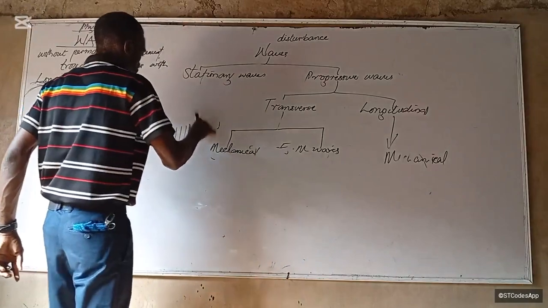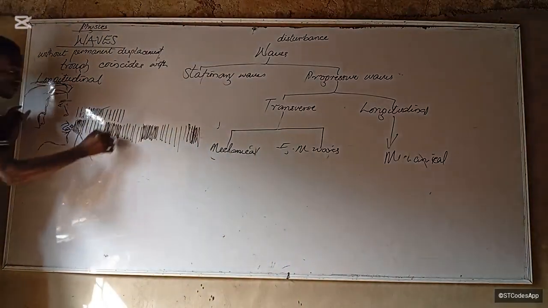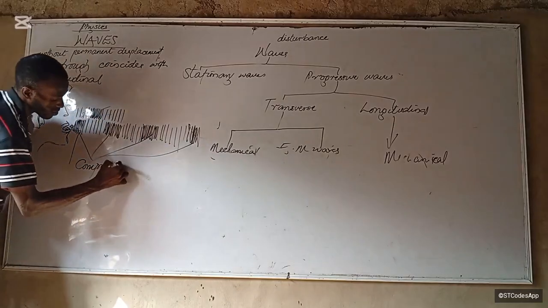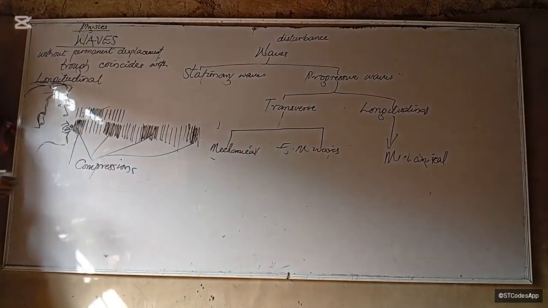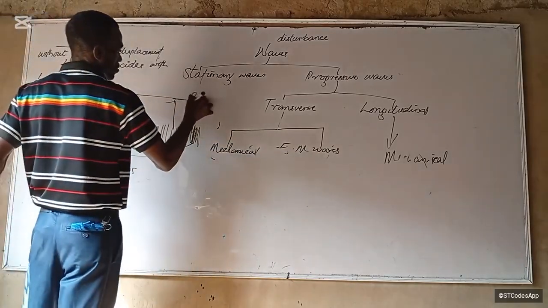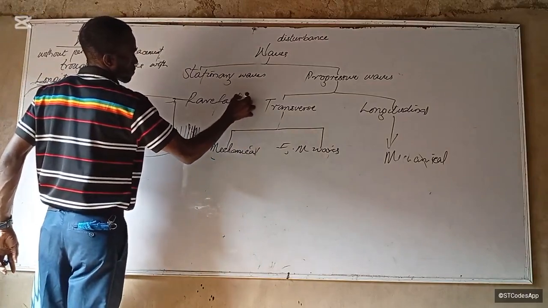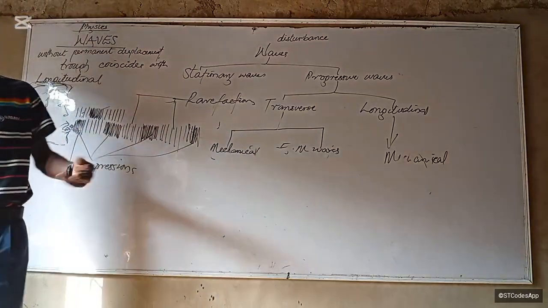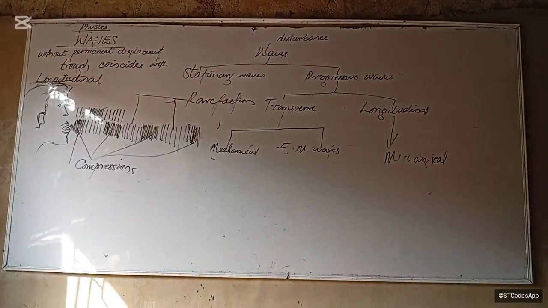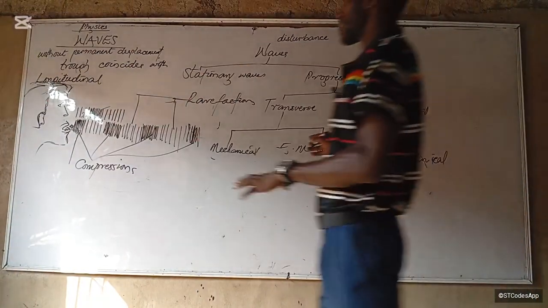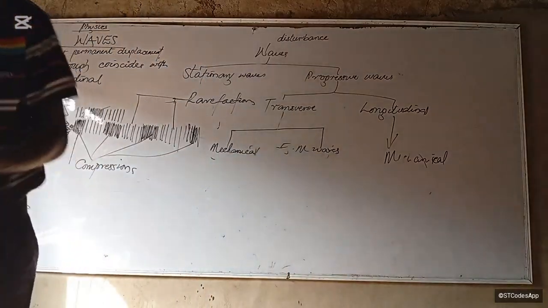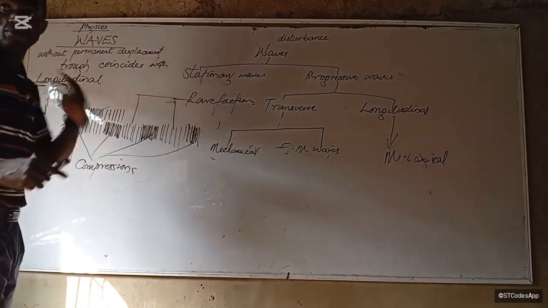All right. So these portions of high pressure, the ones that we call the high pressure zone, we call them compressions. Somebody say compressions. And then this portion where there is no pressure, we call them rarefactions. Rarefactions, please. Do you get it? The point of low pressure is what? The low pressure zone. High pressure zone.